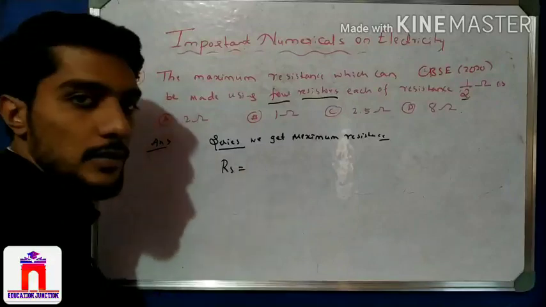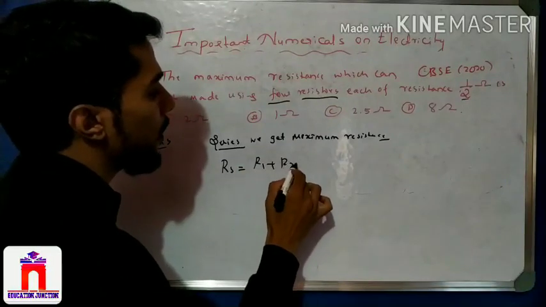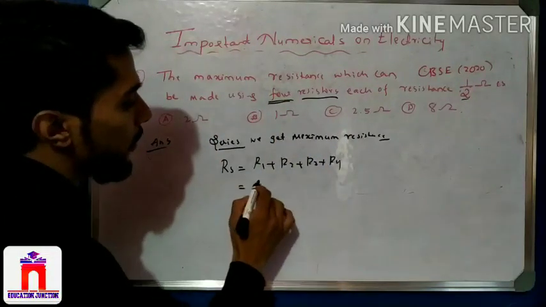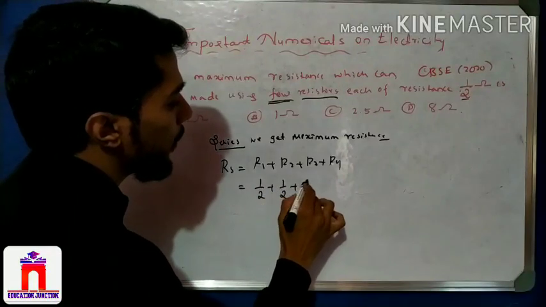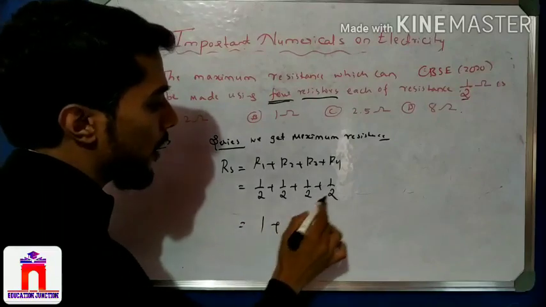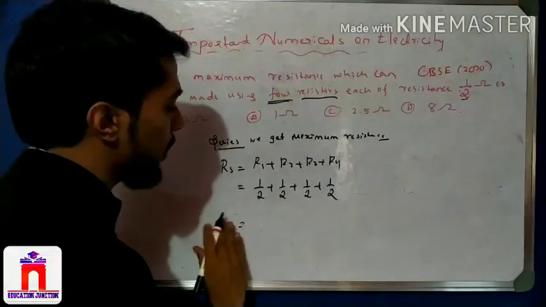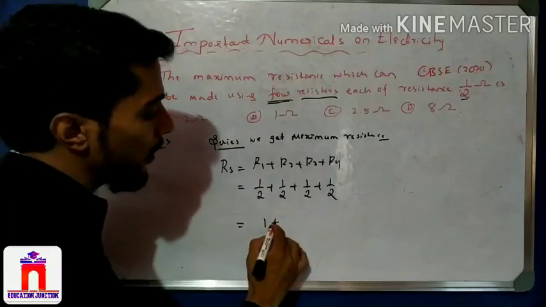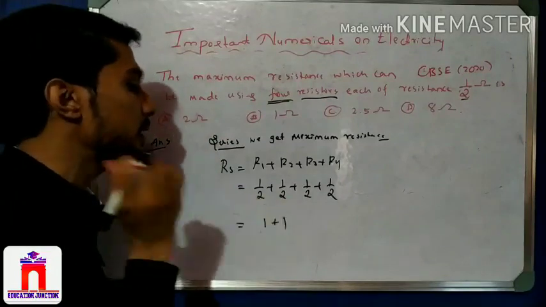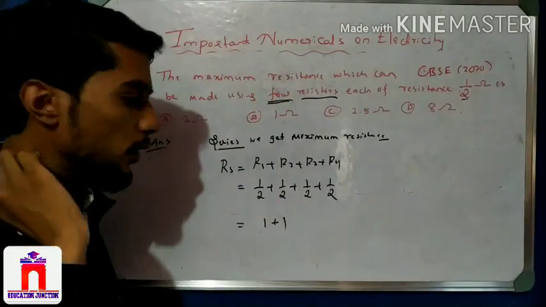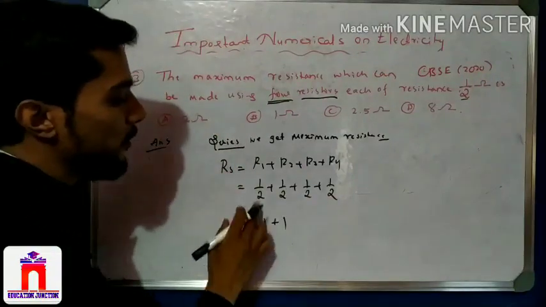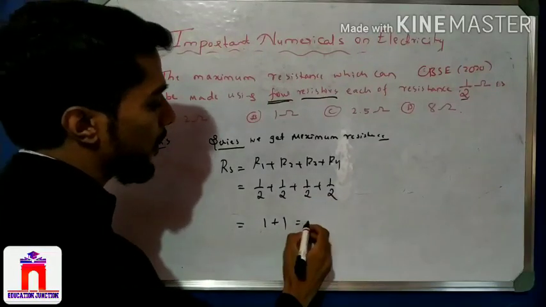So we know that R series is equal to R1 plus R2 plus R3 plus R4, 4 resistances. Each is 1 by 2 plus 1 by 2 plus 1 by 2 plus 1 by 2. Now half plus half is full, half plus half is again full. Practically that is not possible, but mathematically half plus half is 1 and half plus half is 1. So that is total 2 ohm.